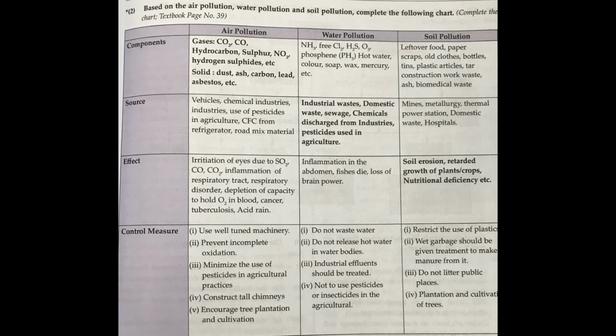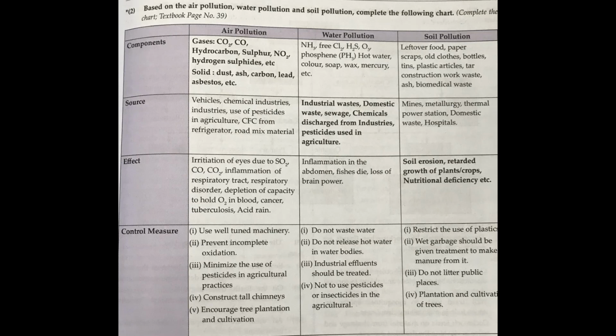Now the sources include mines, metallurgy, that is industries which work on extraction of metals, thermal power stations, domestic waste, hospitals. So these are the sources of soil pollution.